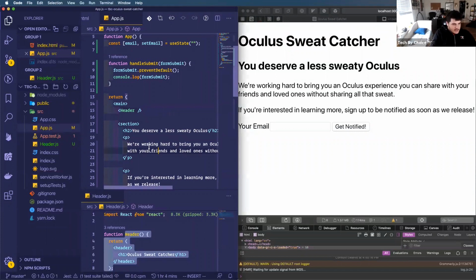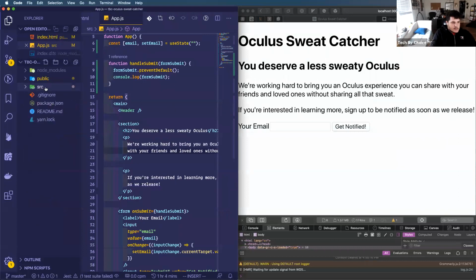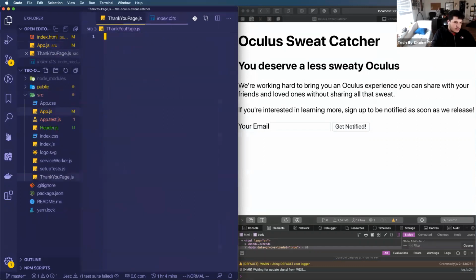And the reason we did that was because I want to create a thank you page. So I'm going to close this header.js file and make sure that I'm in my src folder again, just clicking on src, hitting the new file button again, and I'm going to create a thank you page.js, very important.